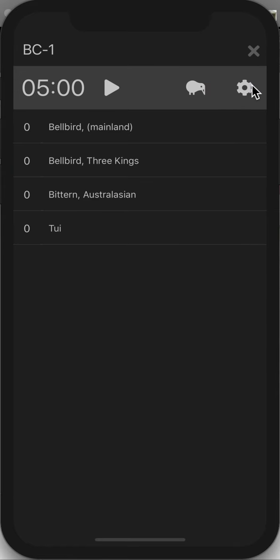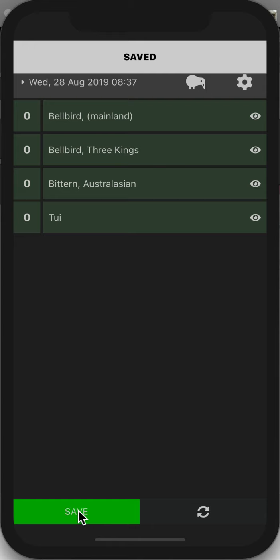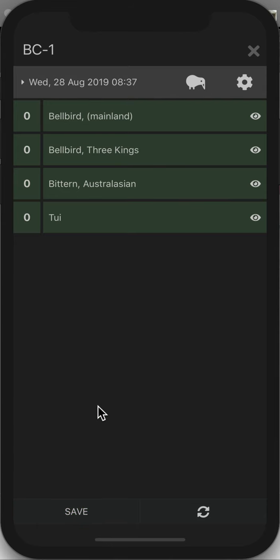Under the config button, you also have the option of adding historical bird counts. This works in exactly the same way, but you have the option of adding the date. When you're happy with the bird count, press and hold the save button. And it's ready to add the next bird count.